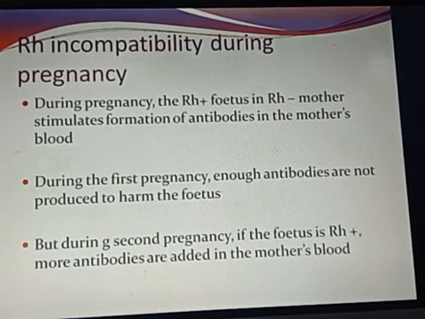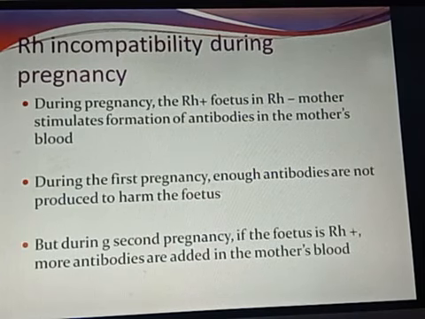But what will happen during the second pregnancy? If the fetus is again Rh positive, the mother's body already has antibodies which were formed during the pregnancy of the first fetus. More antibodies are added to the mother's blood this time. So now the amount of antibodies is enormous.